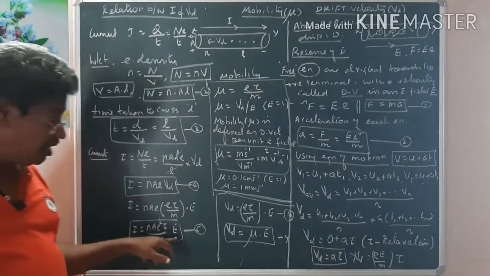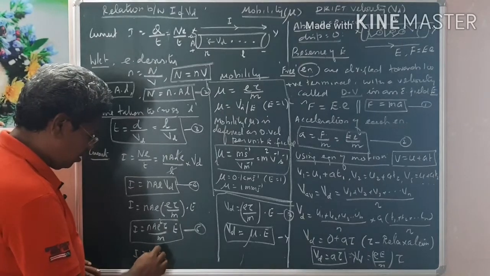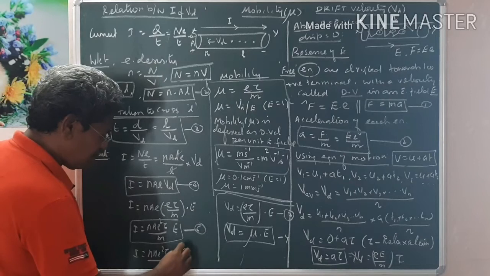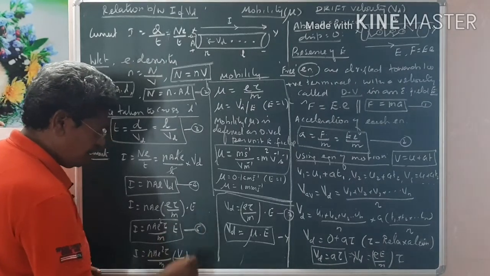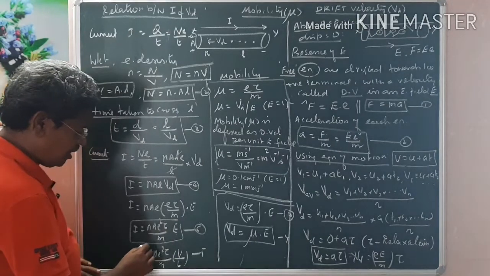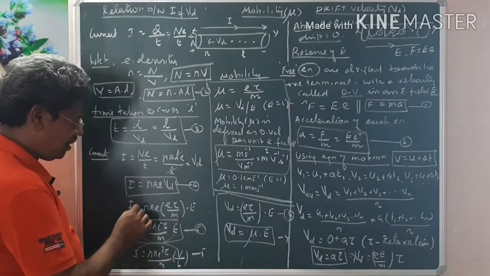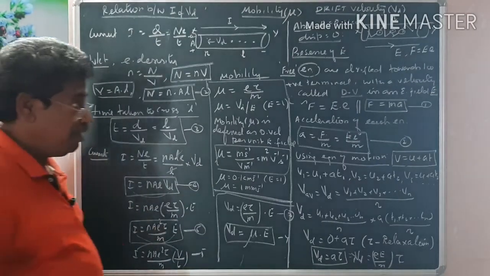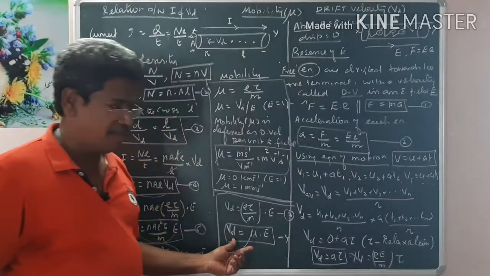If you want to express the electric field in terms of potential, this can be written as I is equal to nAe squared tau by m into V, the potential difference between the two plates, divided by the length of the conductor L. This is the relation between I and V. This is the relation between I and E. This is the relation between I and Vd. These are all the relations.